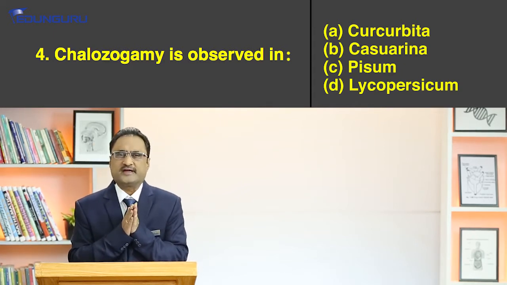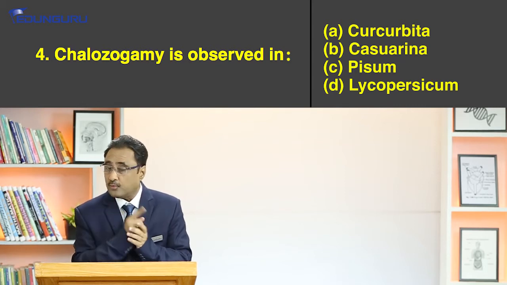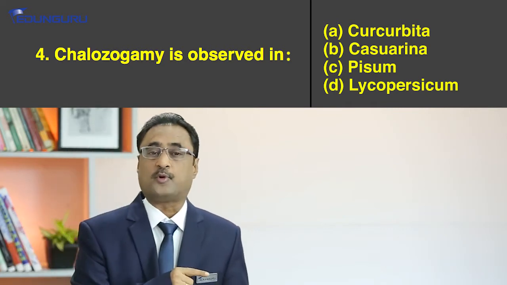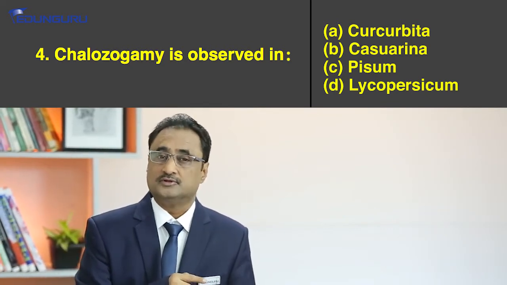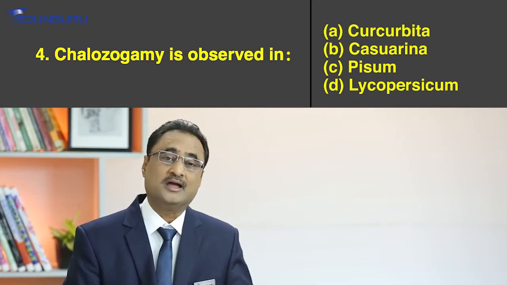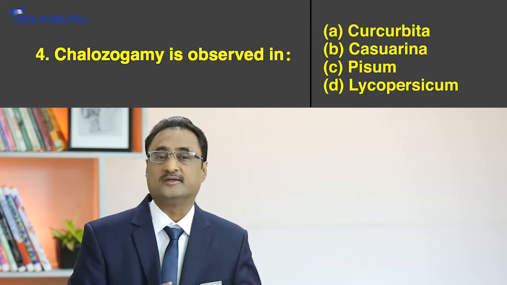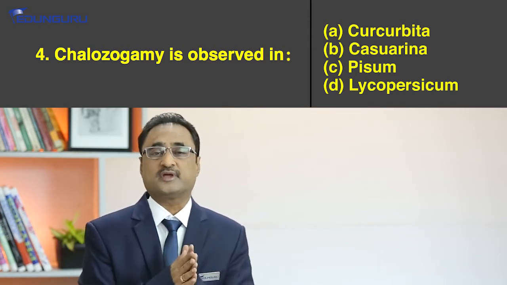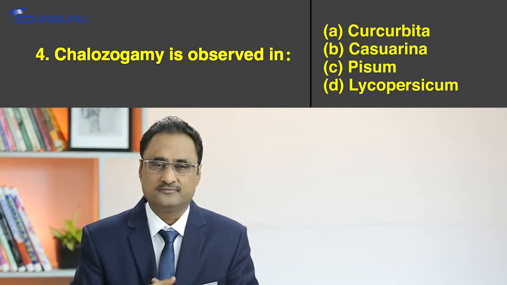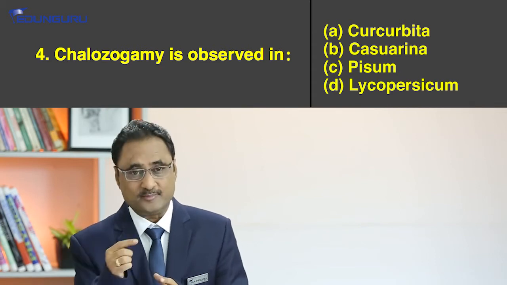The very interesting thing is that the pollen tube always enters through the micropyle only, but the manner in which the pollen tube enters, 3 types have been recognized. What are they? They are chalazogamy, mesogamy and porogamy. If I say chalazogamy, that means the entry is going to occur through the chalaza. If I say mesogamy, that means entry is going to occur through the integuments.